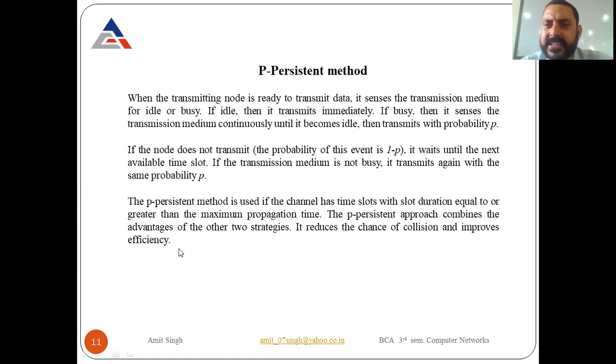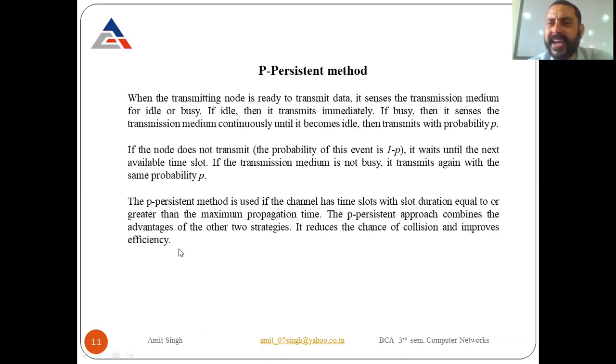In previous cases, we discussed that the maximum propagation time means a random amount of time that we have to wait. Suppose the random amount of time is 2 minutes, then this particular time slot is equal to 2 minutes or greater than 2 minutes. Clear?